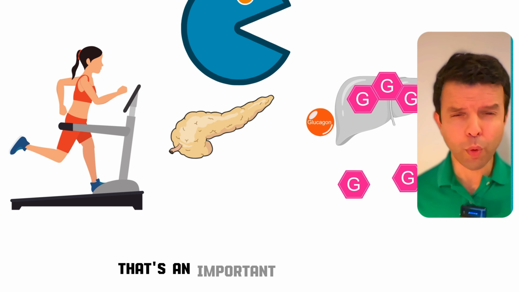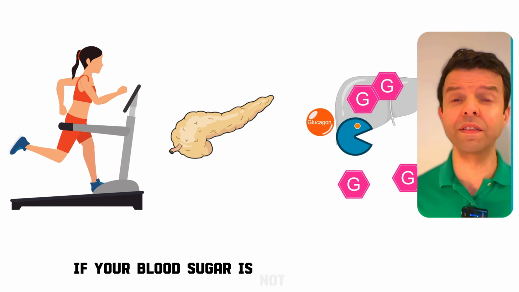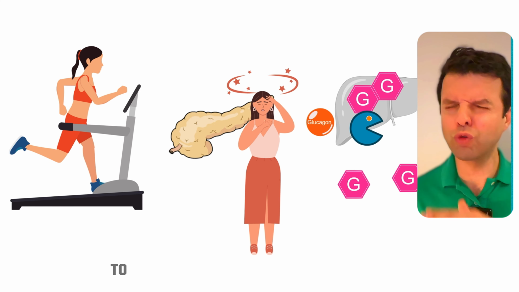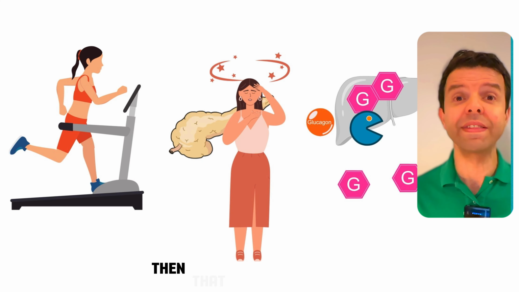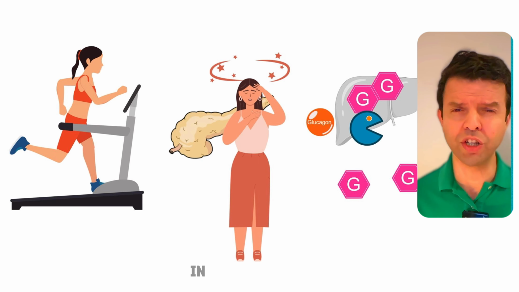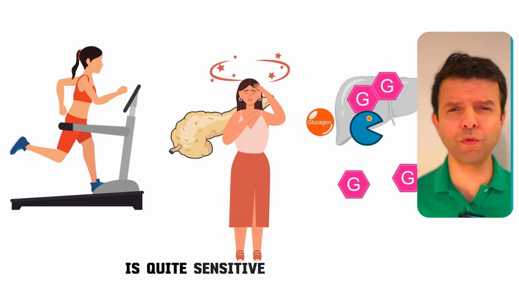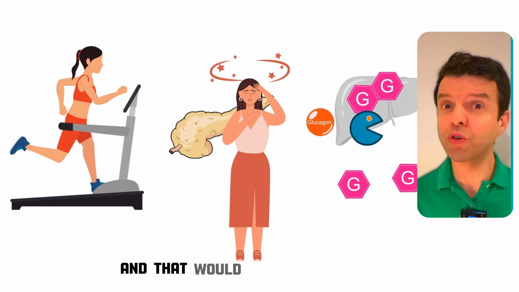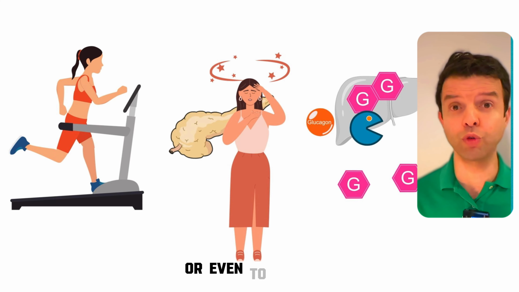Again, that's an important issue here. If your blood sugar is not being increased at this moment to return it to the normal state, then that would cause massive loss of energy in your body, especially your brain. It's quite sensitive to changes in blood sugar, and that would cause someone even to faint or even to die.